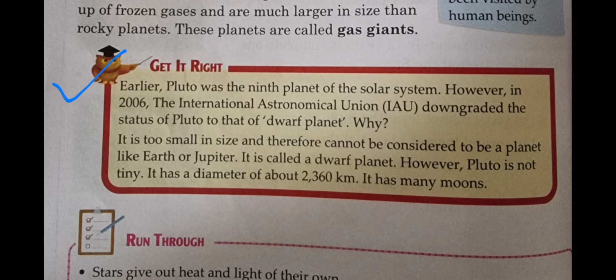Get it right. Do you know, earlier Pluto was the ninth planet of the solar system. However, in 2006, the International Astronomical Union (IAU) downgraded the status of Pluto to that of dwarf planet. Why? It is too small in size and therefore cannot be considered to be a planet like Earth or Jupiter. It is called a dwarf planet.